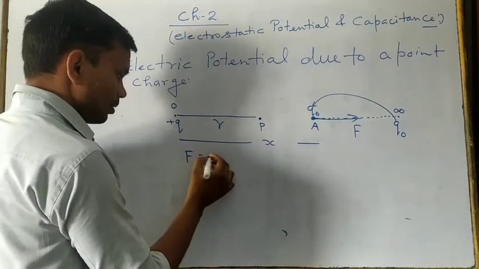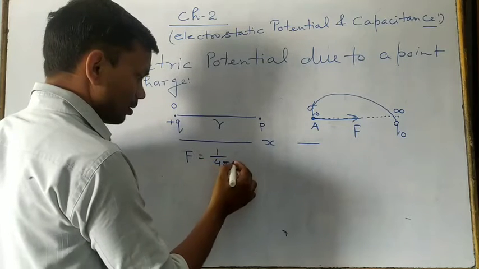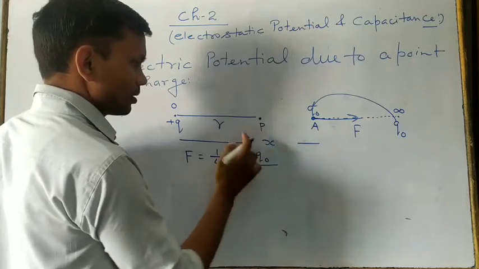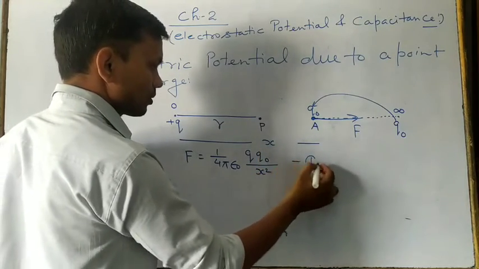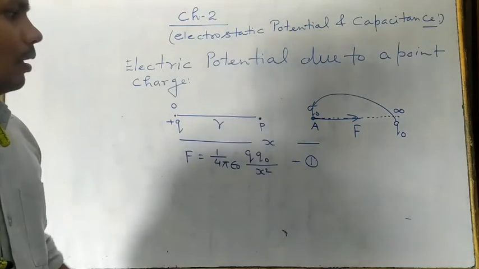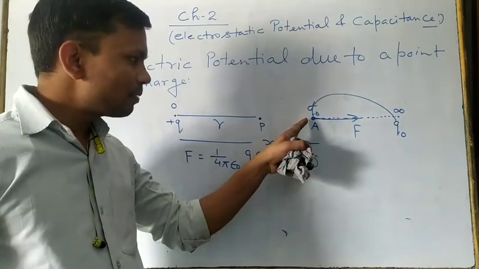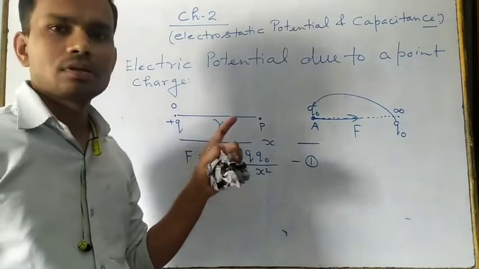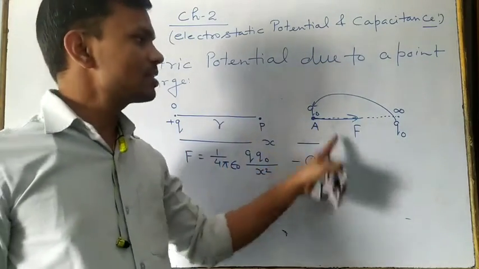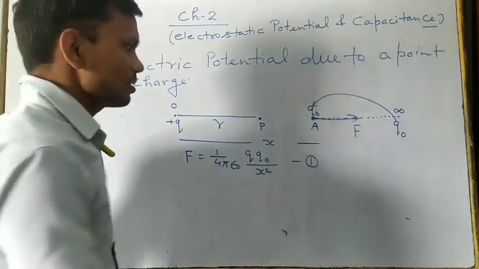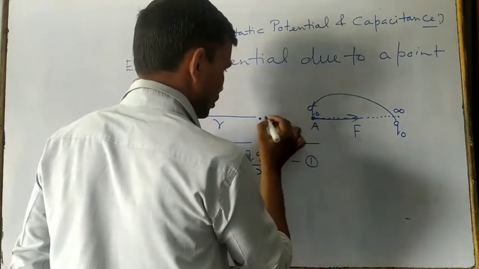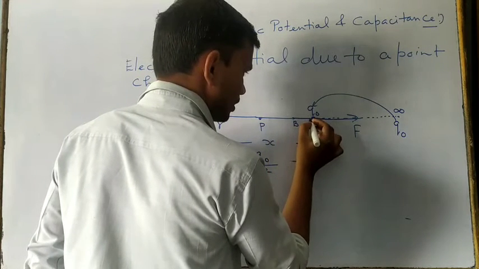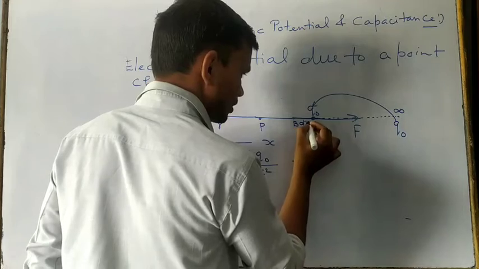So F is 1 upon 4 pi epsilon naught Q naught upon distance x square. Suppose this is the equation. Now when you are bringing this unit positive test charge towards this q naught, then work has to be done against this repulsive force. Suppose here we are taking another point, suppose this point is P, and their distance from this to this is dx.